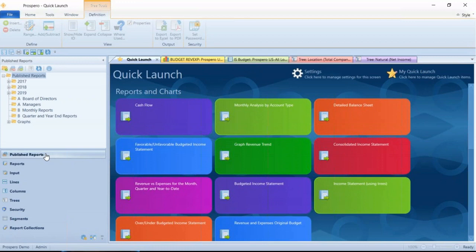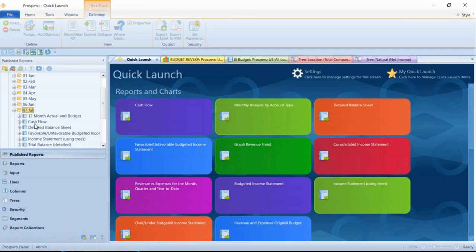So you have the option to run reports and actually publish that last good copy. And you can set up any folders you want to organize those reports inside Prospero, and then have those published and saved so you know what you handed out on that date.